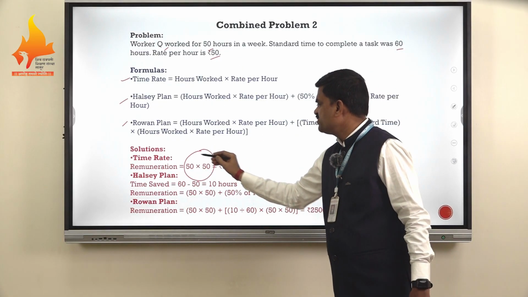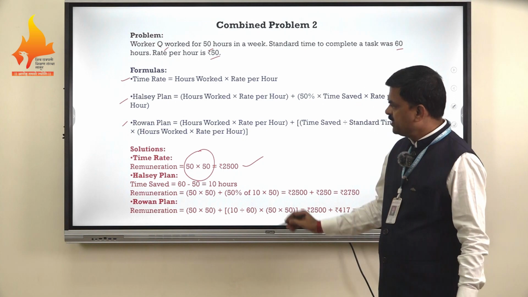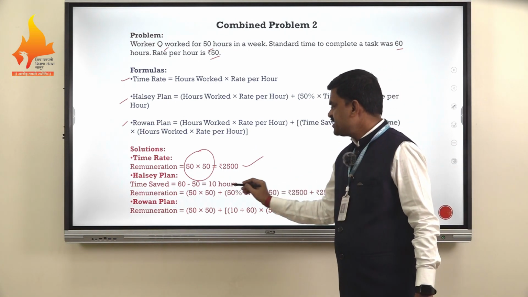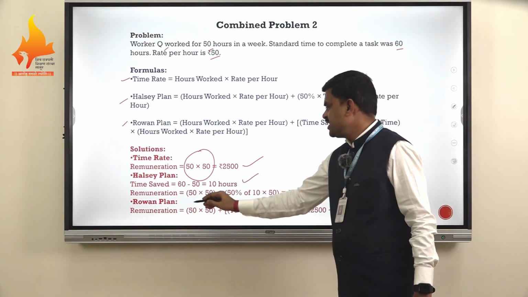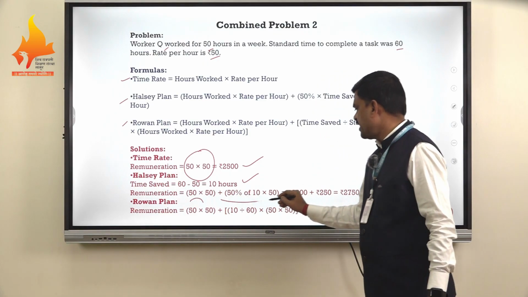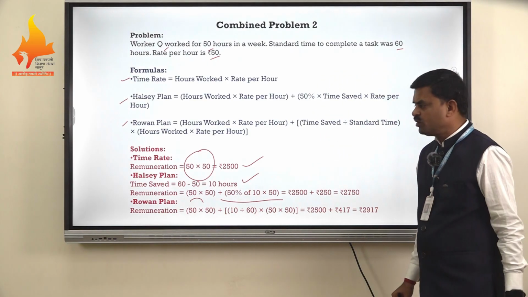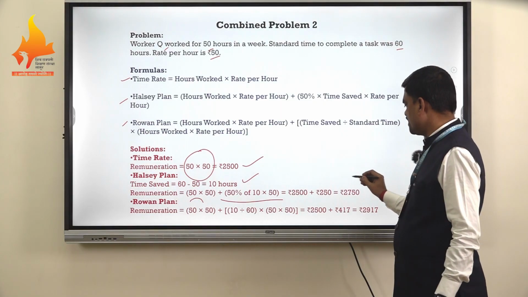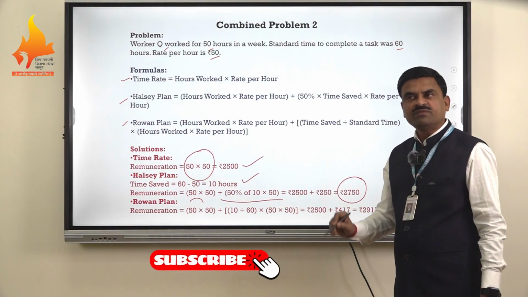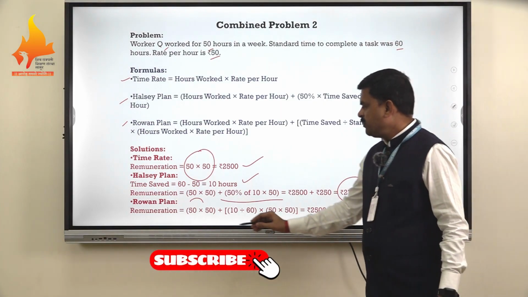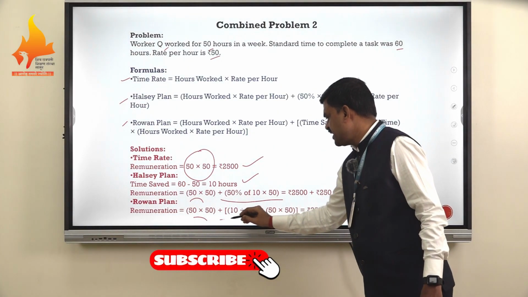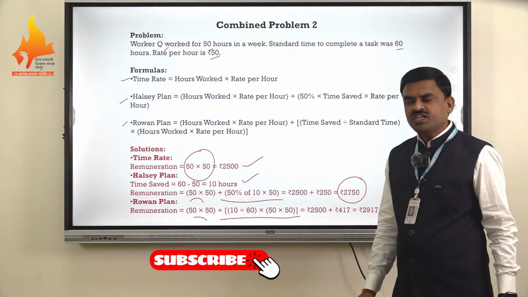So the basic wages will be 2,500. Under Halsey plan, he has saved 10 hours. So these are the basic wages, and here he will get 50% of the time saved. Combined wages will be 2,750 rupees. Under the Rowan plan, these are the basic wages and these are the wages under the incentive plan.